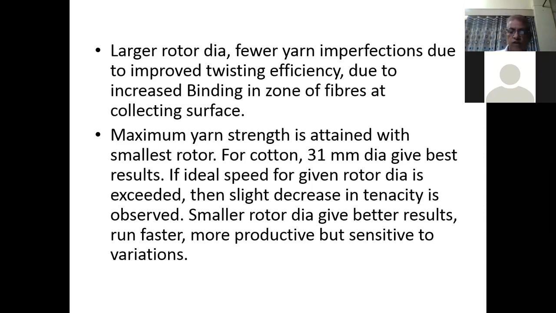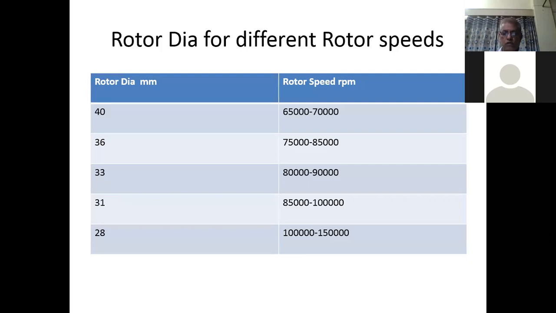It has been found that for processing cotton fiber, a 31 mm rotor is giving best results. Although we can increase or decrease the diameter of the rotor, accordingly the change in the properties of the yarn will be observed. So this has been shown, the rotor dia for different rotor speeds: if the rotor dia is 40, then we can have a rotor speed of 65,000 to 70,000.